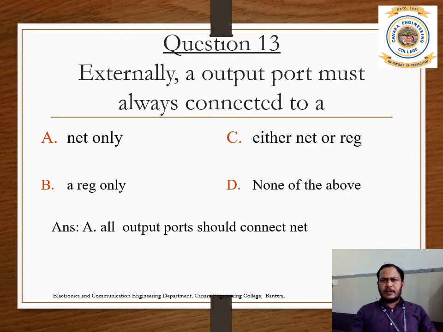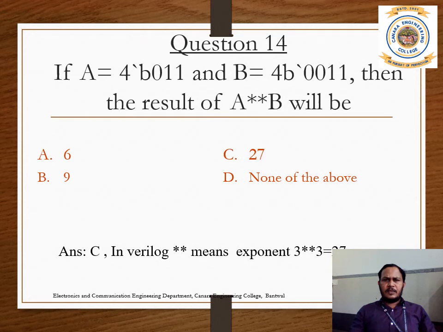You can declare. So question number 14. If A is 4'b0011 and B is 4'b0011, then the result of A double star B will be: 6, 9, 27, none of the above. The question is somewhat tricky here.